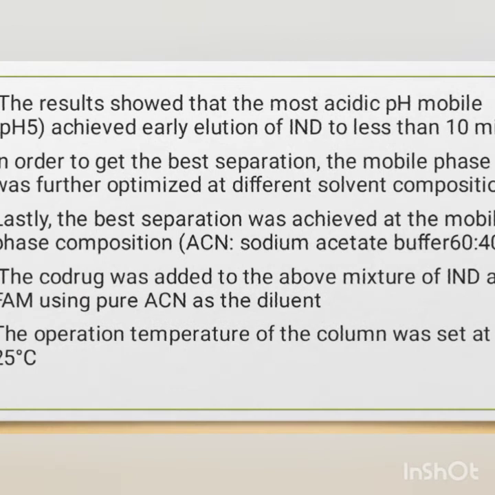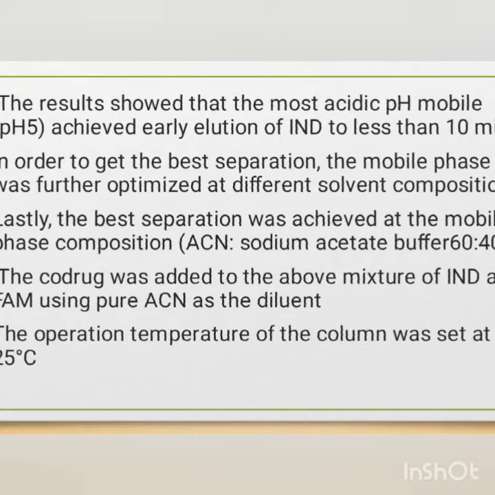For separation, the mobile phase was further optimized with different solvent compositions. Lastly, the best separation was achieved with a mobile phase of acetonitrile and sodium acetate buffer in a 60:40 ratio, that is 60% acetonitrile and 40% sodium acetate buffer, and this mobile phase composition gave us good results.